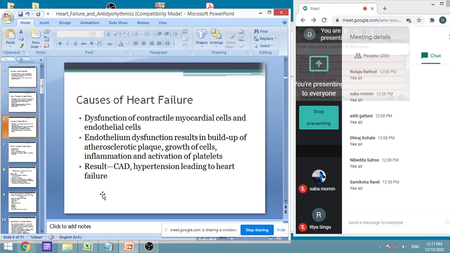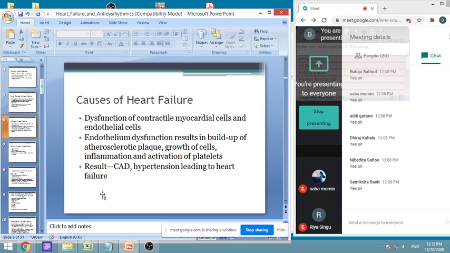It can cause hypertension also, leading to heart failure. These are also reasons behind heart failure, because coronary artery disease supplies less oxygen because of ischemic injury. Because of the injury, the active or functional muscles are damaged, and because of that the function is reduced, so that causes the problem.